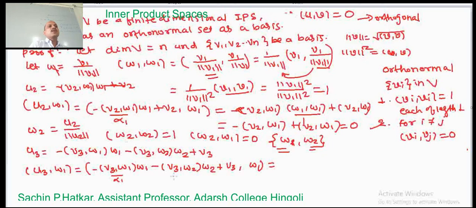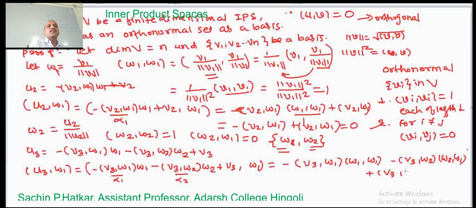So this is equal to minus v3 comma w1 times the inner product of w1 comma w1, minus v3 comma w2 times the inner product of w2 comma w1, plus v3 comma w1.